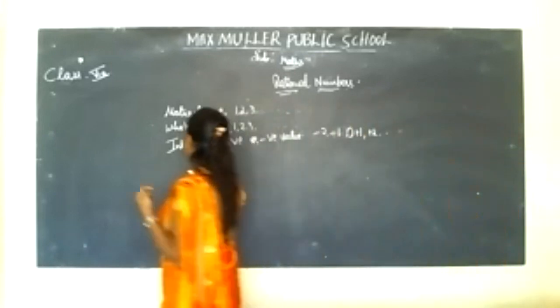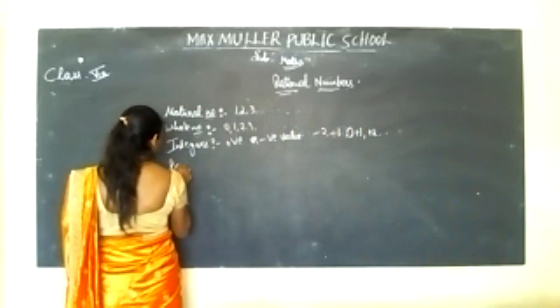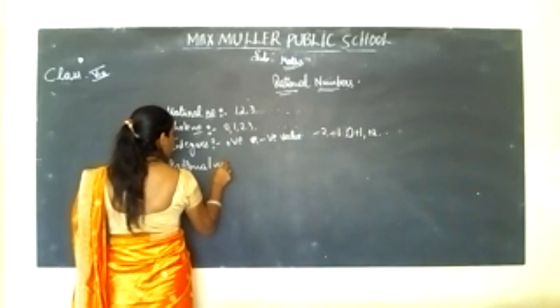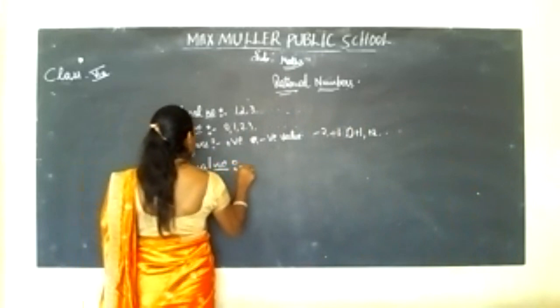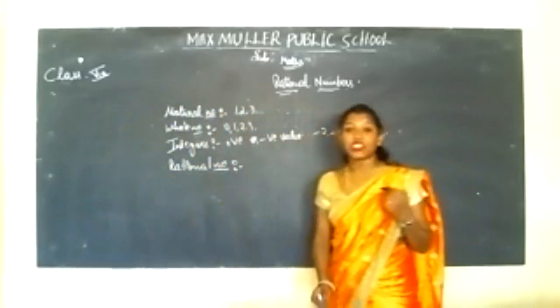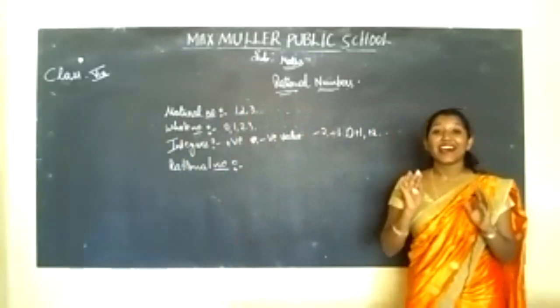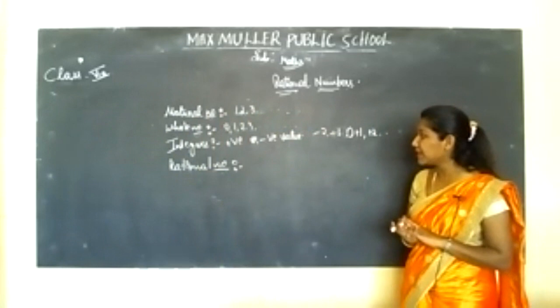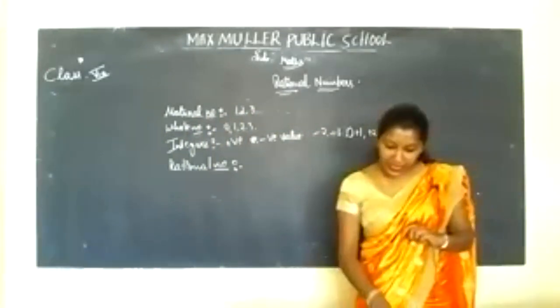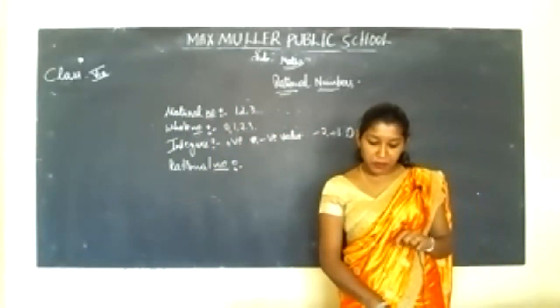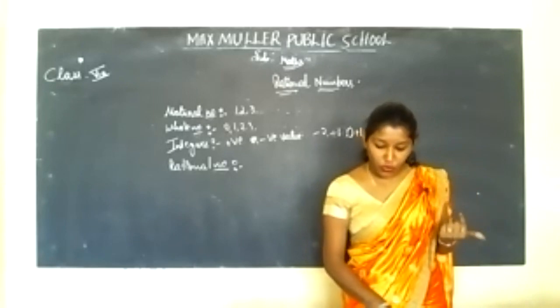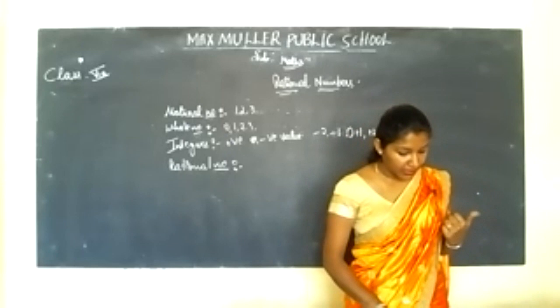And coming back to rational numbers. What are rational numbers? Rational numbers are nothing but numbers that can be expressed as a quotient or fraction p by q of two integers.